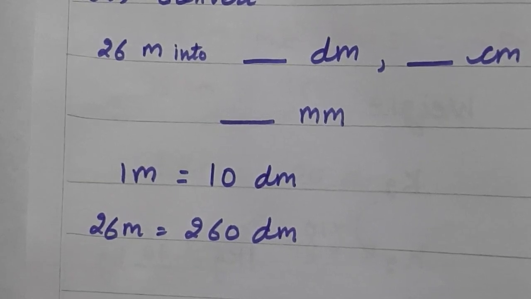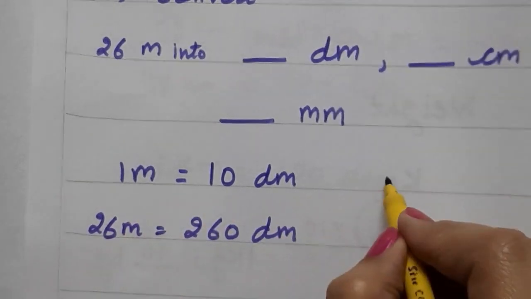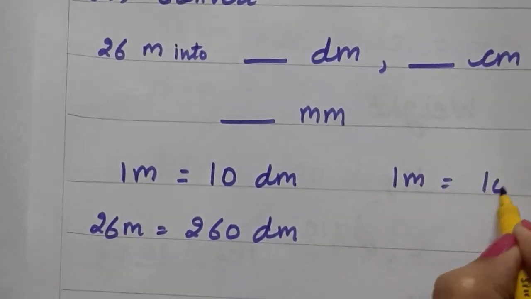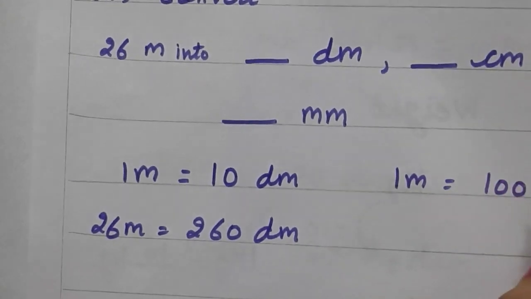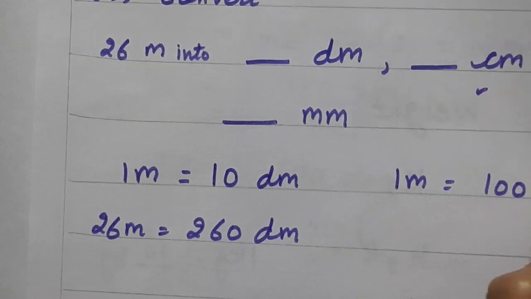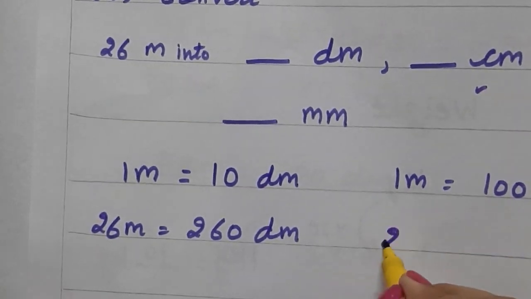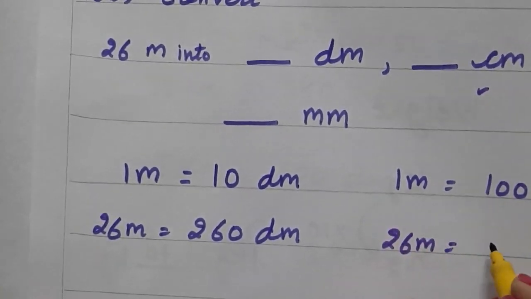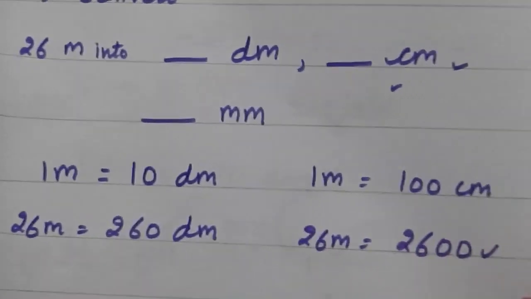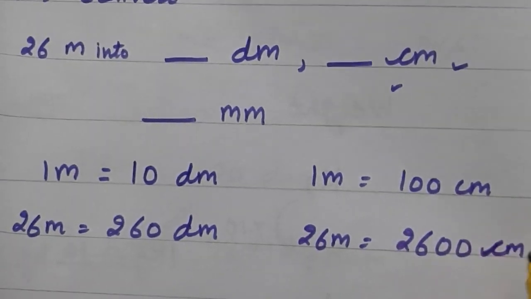Are you getting the correct answers? If no, then you know the steps. Okay. And the next was 1 meter is equal to 100 centimeter. This part now I am telling. Second part, this one. In place of 1 there is 26 meter, equal to 26 multiplied by 100, 2600 centimeter.